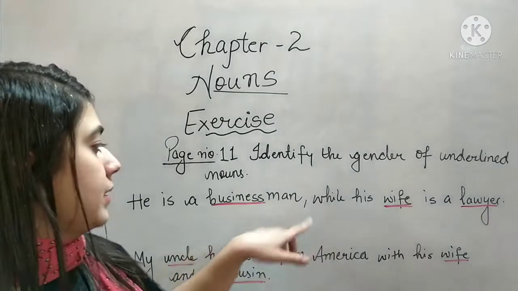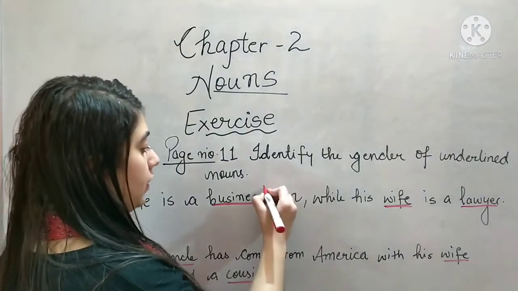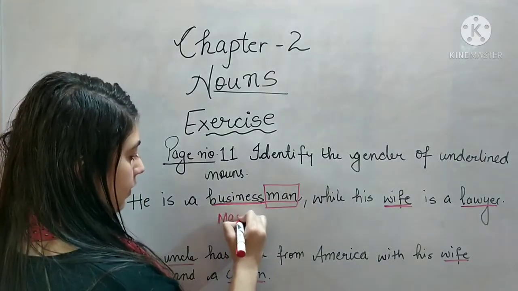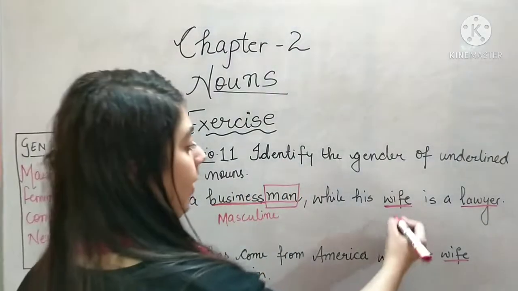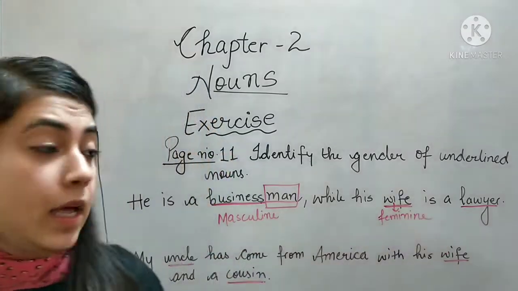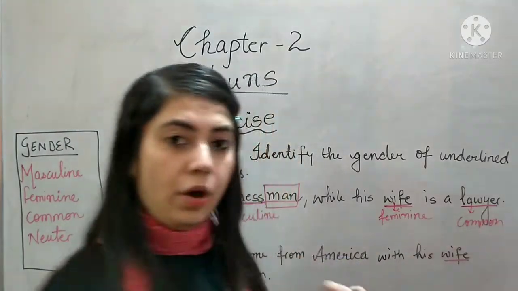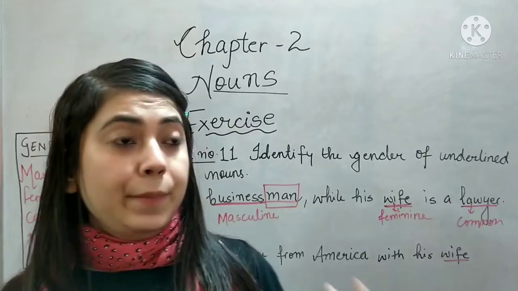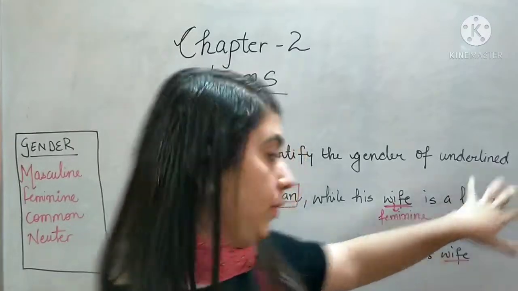He is a businessman while his wife is a lawyer. So businessman: you can see business plus man, so this is masculine gender. Wife is feminine because it refers to a lady. Now lawyer, on the other hand, is common gender. If the lawyer is female, you call her a lawyer. But if it is a male, then also you call him a lawyer. So this is a common gender.